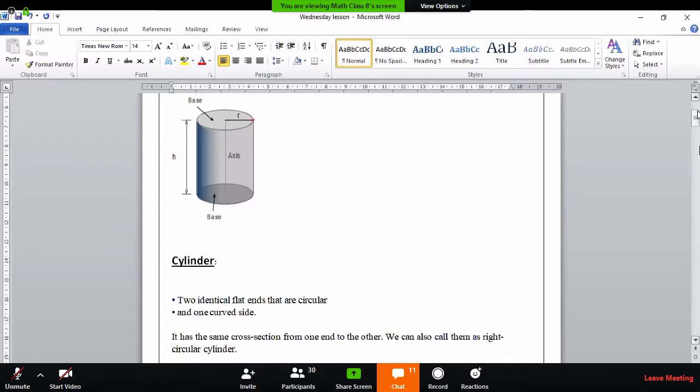So we cannot say a circle is a polygon, but it was a mandatory requirement of the prism that the base must be a polygon. And the other requirement was that the sides of the prism must be flat surfaces. But here in the cylinder, there is no flat side actually.